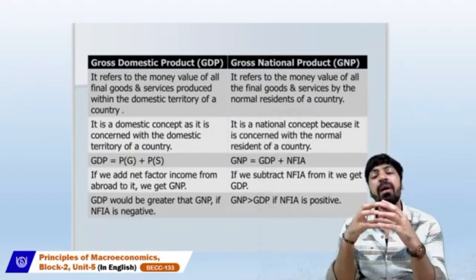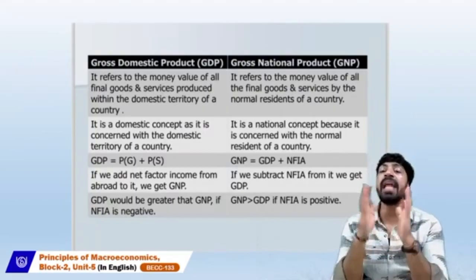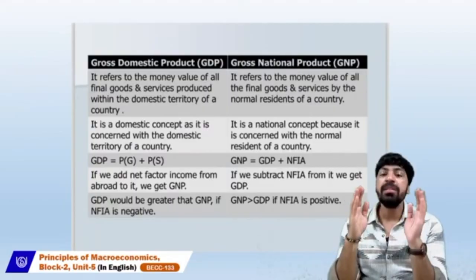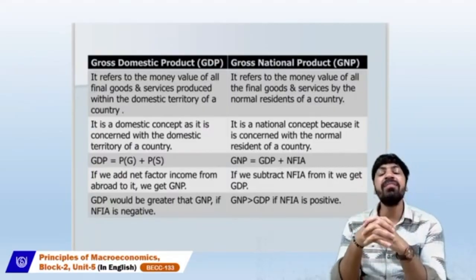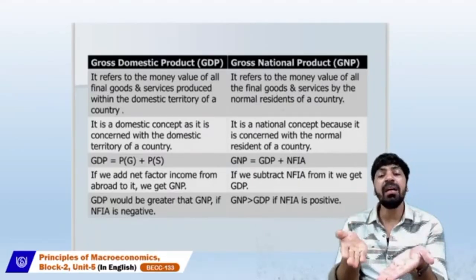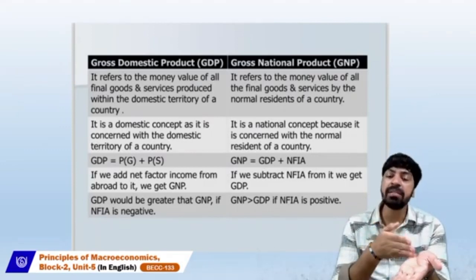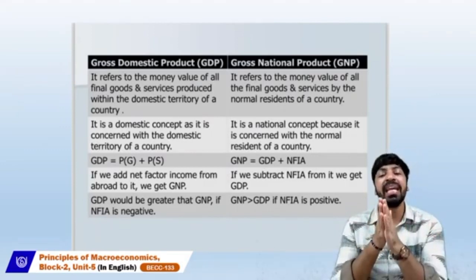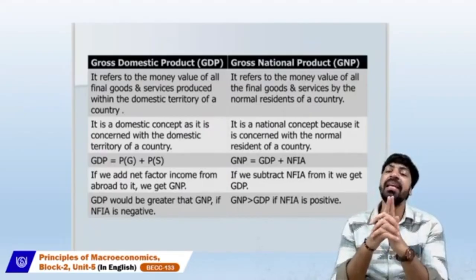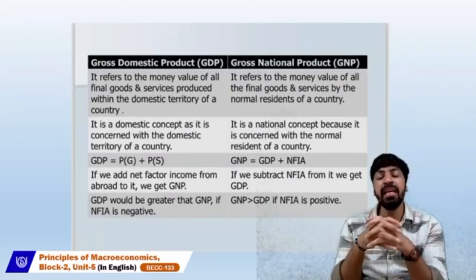Why are we talking about the net factor income from abroad? Because here we are talking about the national product. If we subtract the net factor income from abroad, then when we go back to calculate the gross domestic product, we consider GNP minus NFIA, that is, net factor income from abroad.